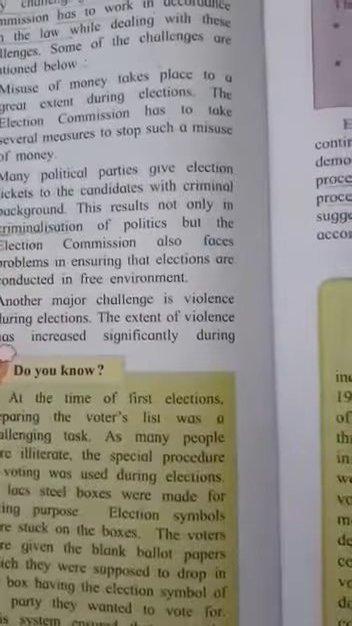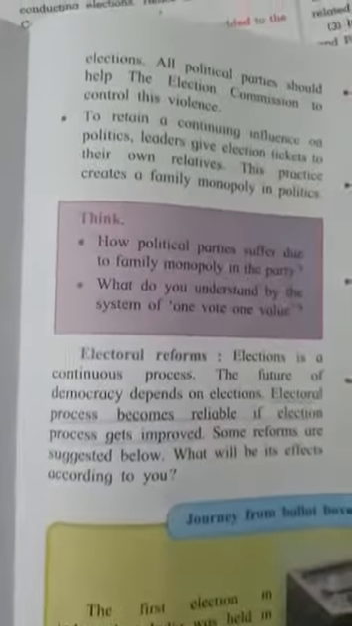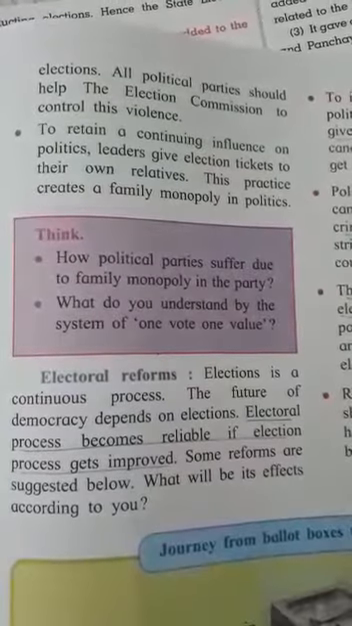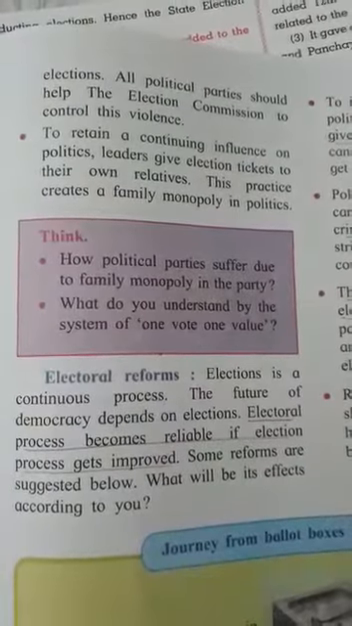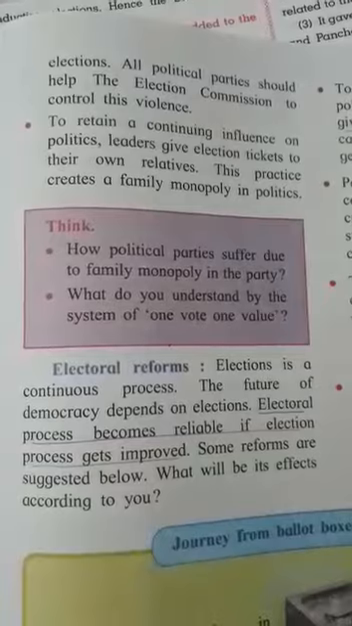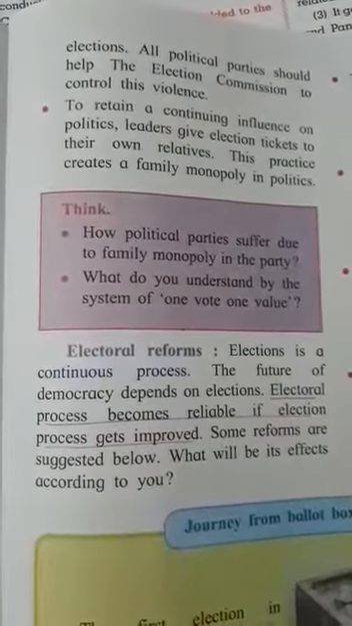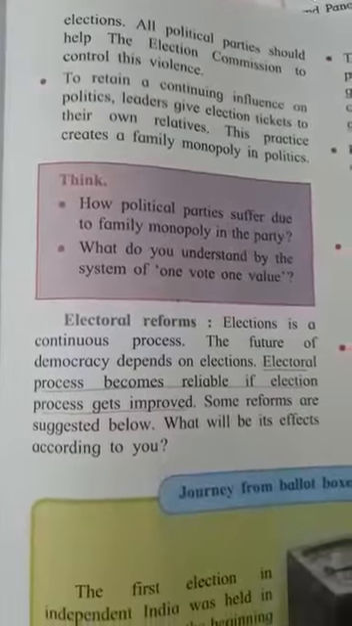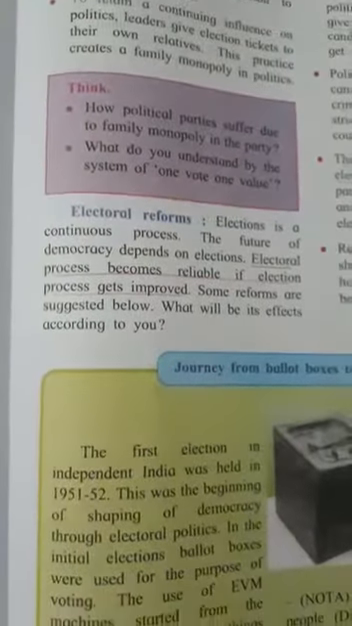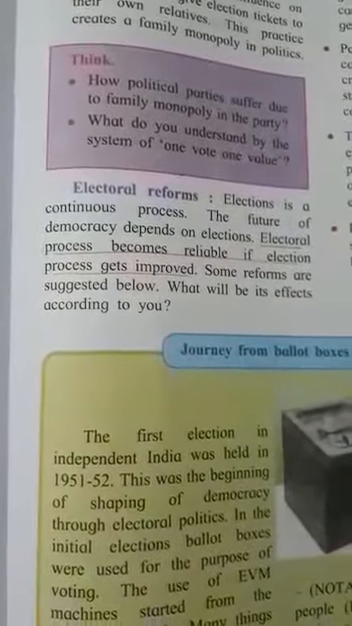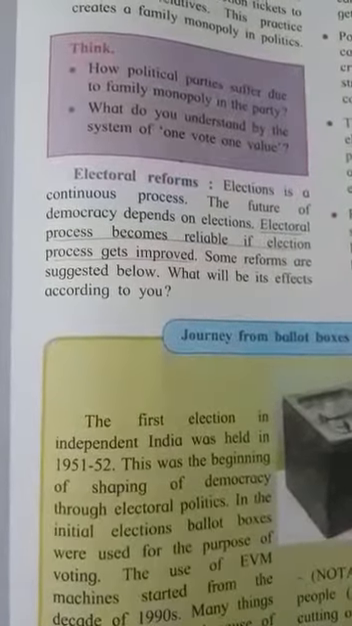Now we'll see page number 79. What else does it tell? To retain a continuing influence on politics, leaders give election tickets to their own relatives. This practice creates a family monopoly in politics. Then, electoral reforms.